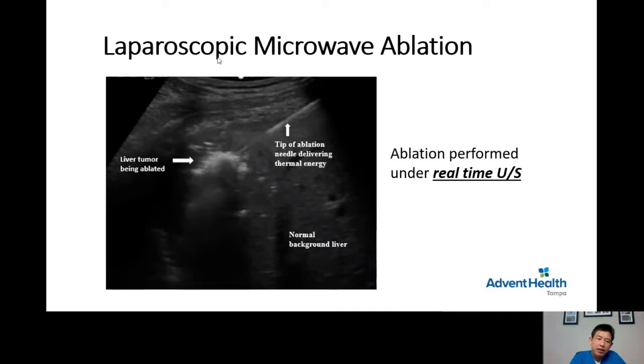You can see the liver tumor that is being ablated start to change shape and density. It means it is being eliminated by the heat energy. The beauty of doing this under ultrasonic guidance is you can actually see how the ablation is being done. We can make sure that the tip of the needle is perfectly placed within the liver tumor.